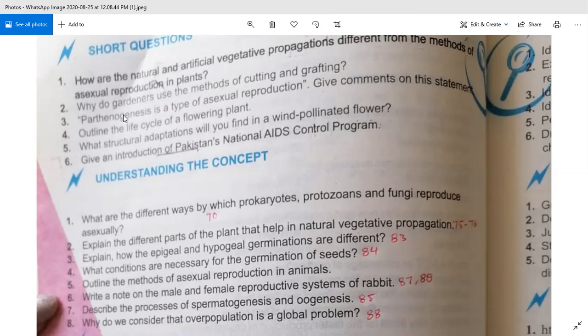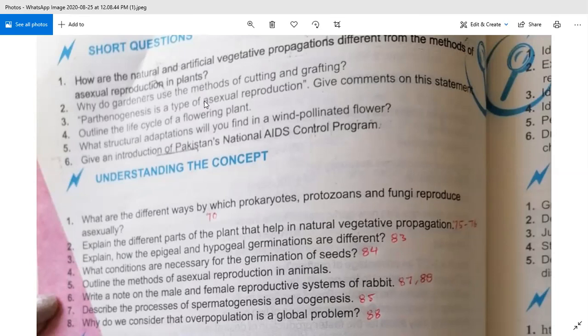Now, question number three. Parthenogenesis is a type of asexual reproduction. Give comments on this statement. This question also came in the 2019 board exams in short questions. So, what is the reason? The answer is that parthenogenesis, if you keep in your mind, is a process in which an unfertilized egg develops into a new offspring.